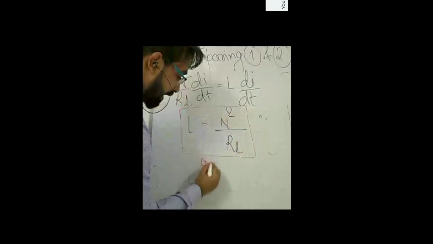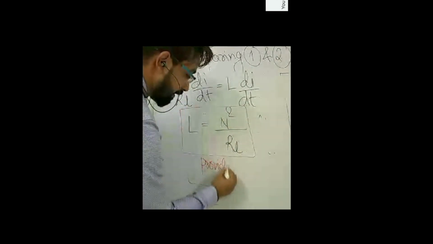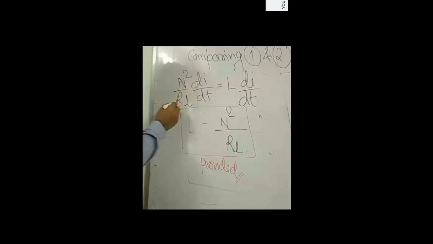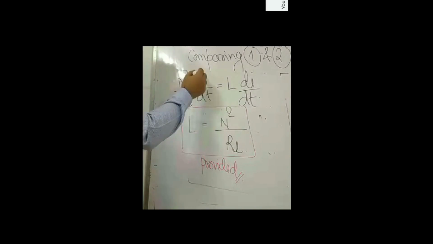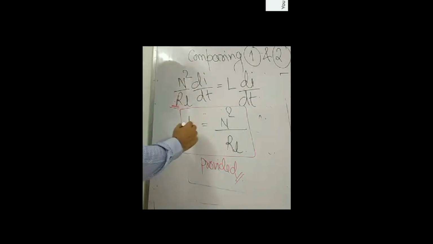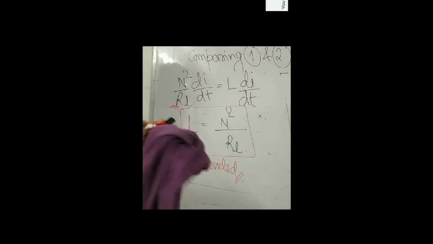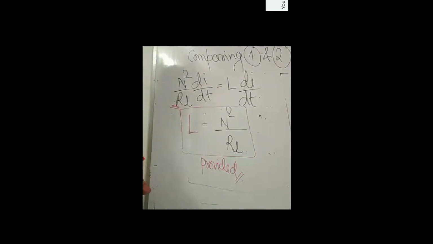Provided what? Provided the reluctance we have assumed to be constant. If the reluctance were variable, it would be di upon reluctance dt. We have taken it as constant. This is established only when the magnetic circuit is linear. So for a linear magnetic circuit, the self inductance of the coil is equal to N square upon RL.